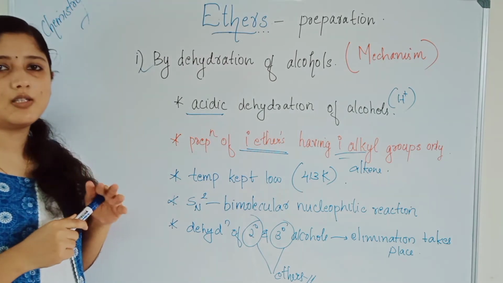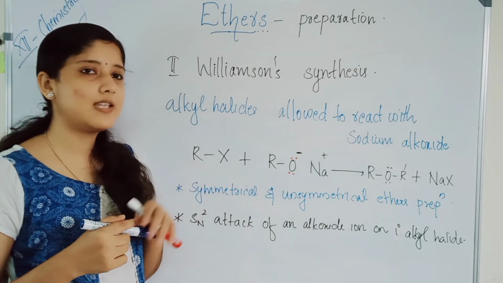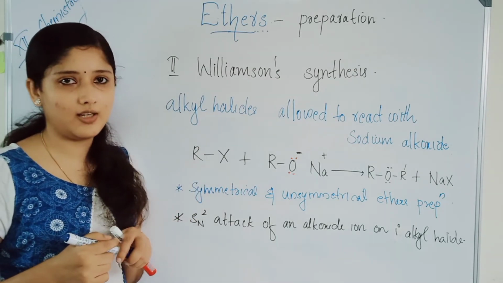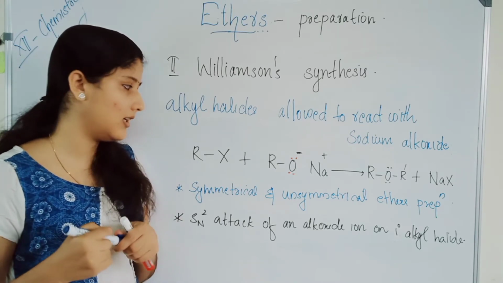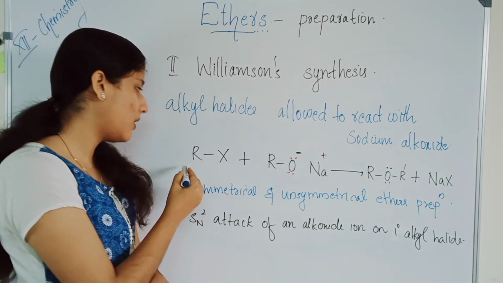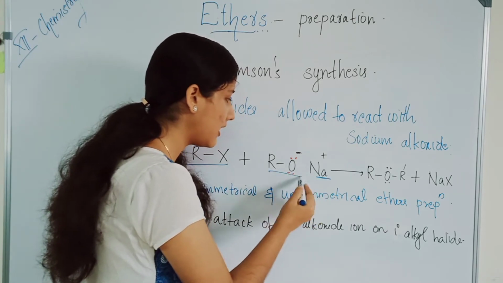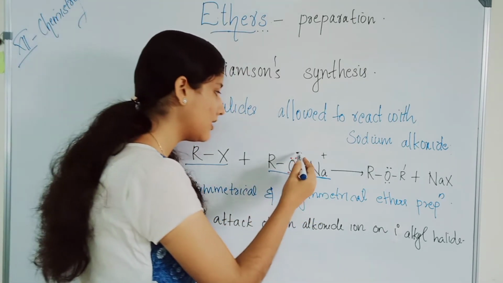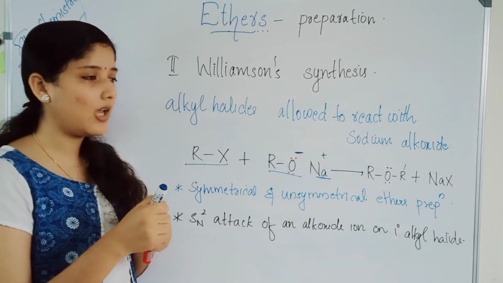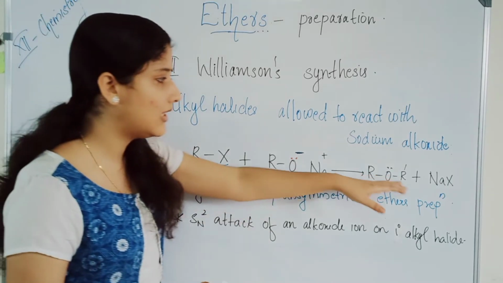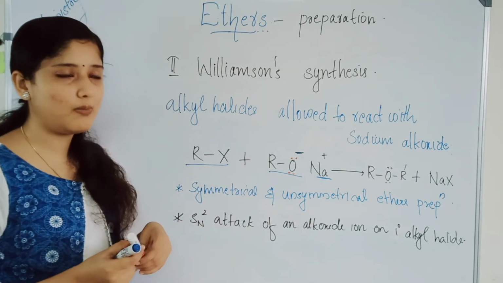Next preparation method is Williamson synthesis. In Williamson synthesis, alkyl halides are allowed to react with sodium alkoxide to give the corresponding ether. RX means alkyl halide, and sodium alkoxide will remain like this, RO minus Na+. Sodium alkoxide reacts with the corresponding alkyl halide to give ether plus sodium halide.